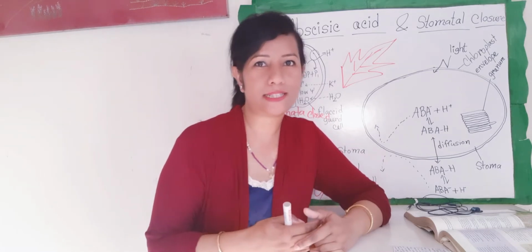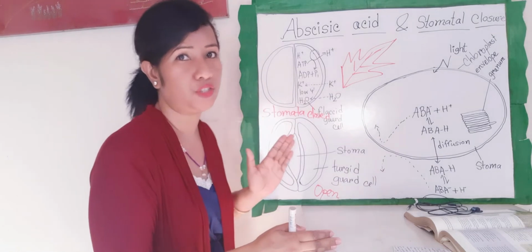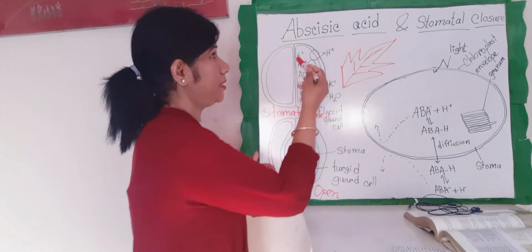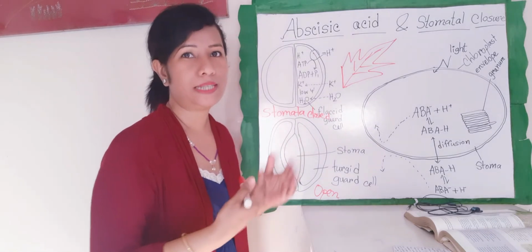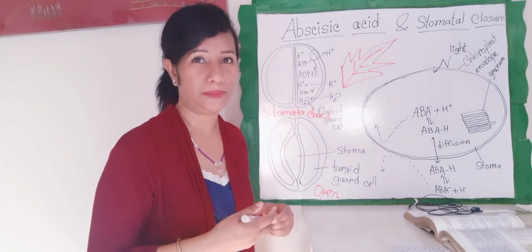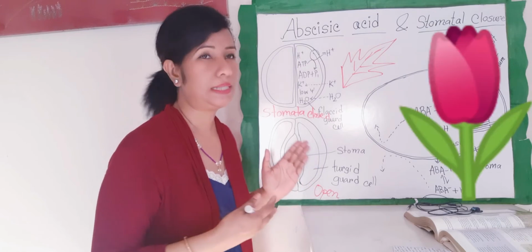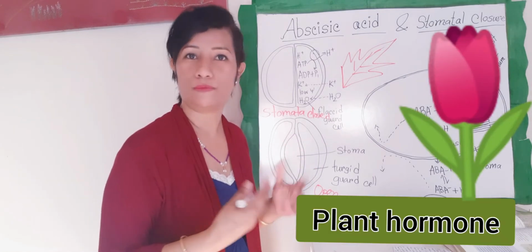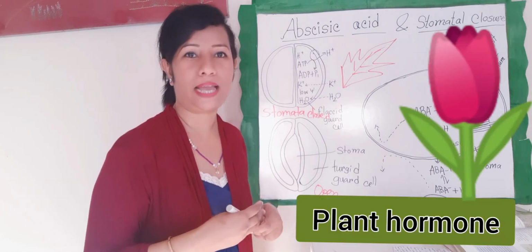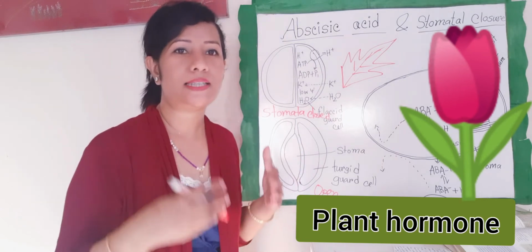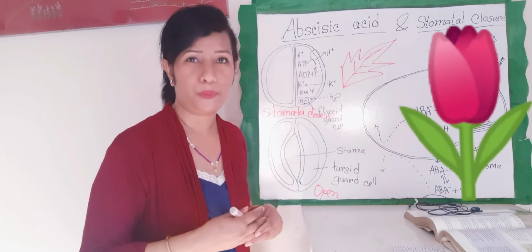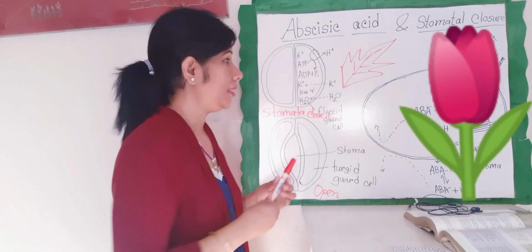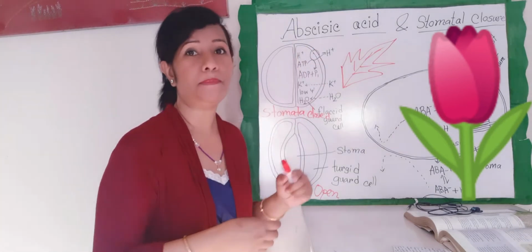Alright, so let's get started. So in this video, I'm going to teach you biology, that is abscisic acid and stomatal closure. So what is abscisic acid? What do you mean by abscisic acid? Abscisic acid is a plant hormone, synthesized by any cells in a plant that contain chloroplasts.